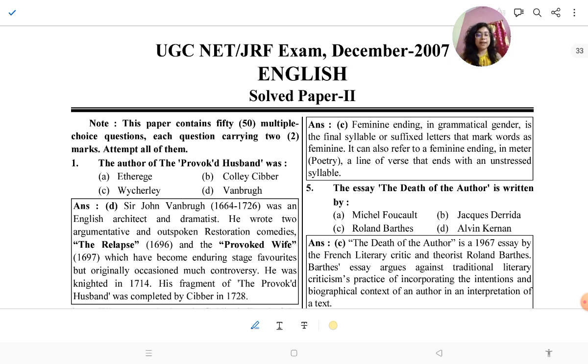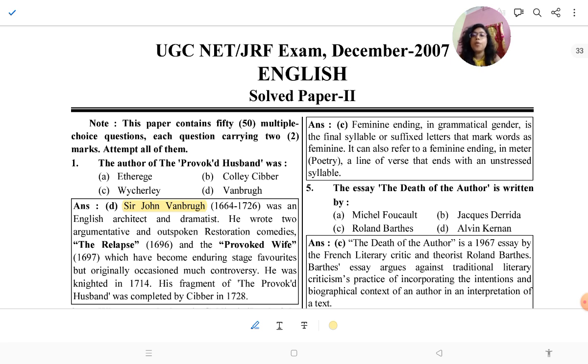So let's start. Here is our first question: the author of The Provoked Husband. The author of The Provoked Husband is Sir John Vanbrugh. You know that restoration writers or dramatists are always asked in a chronological way with the publication dates of their dramas and texts, and sometimes they also ask the chronology of the date of birth of the dramatist.